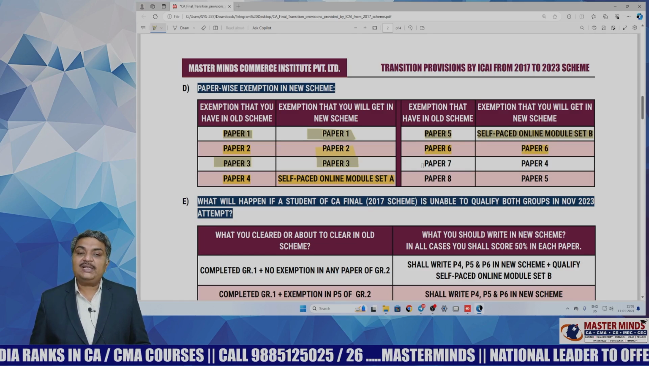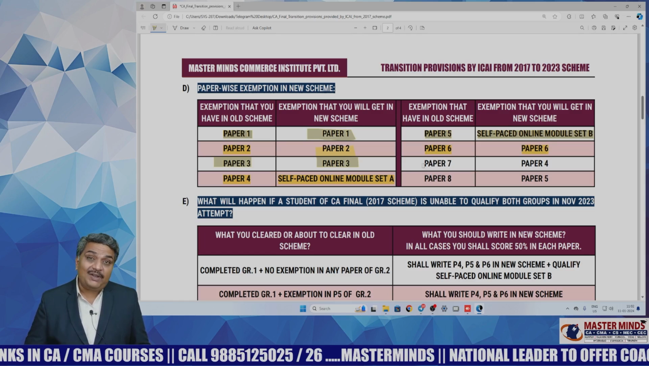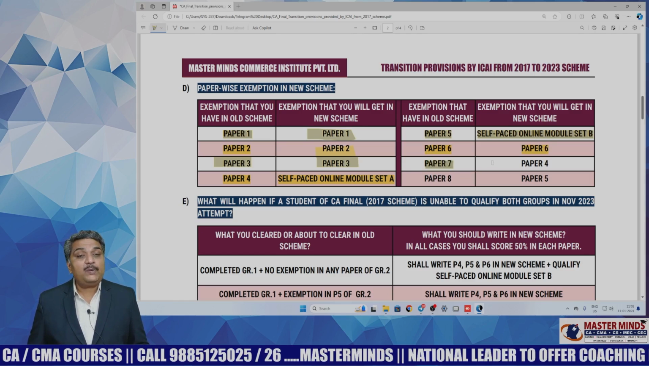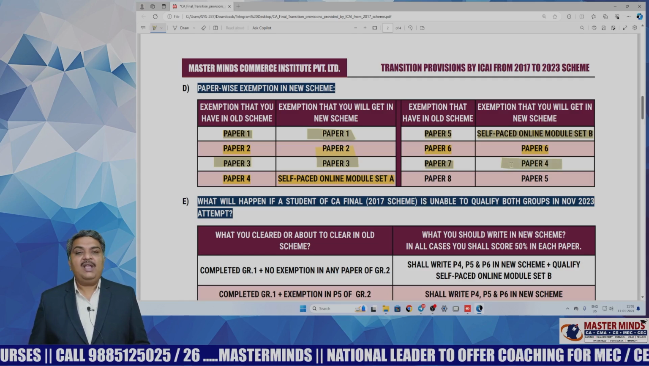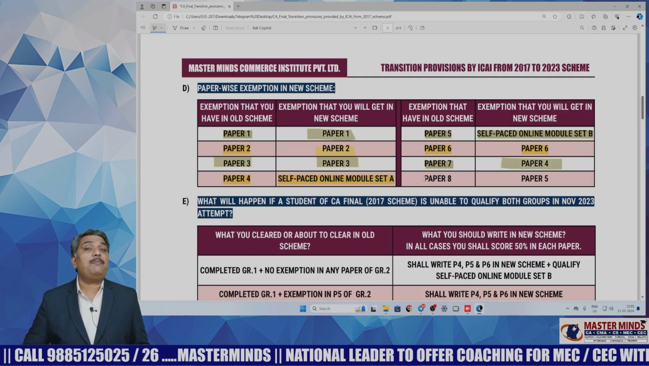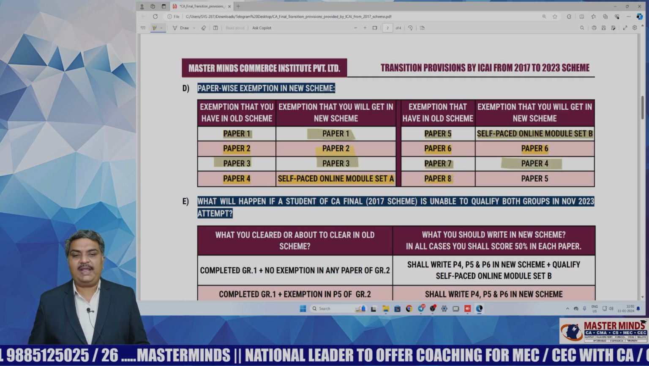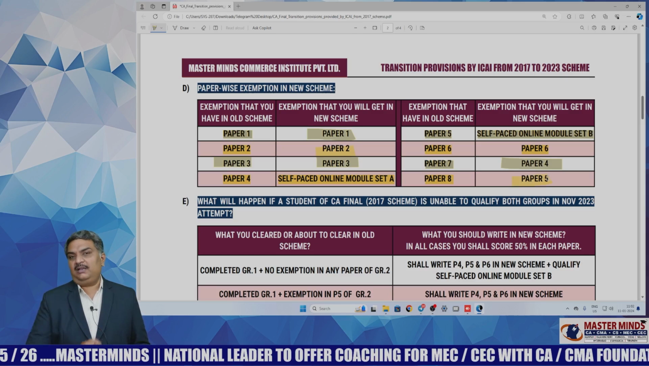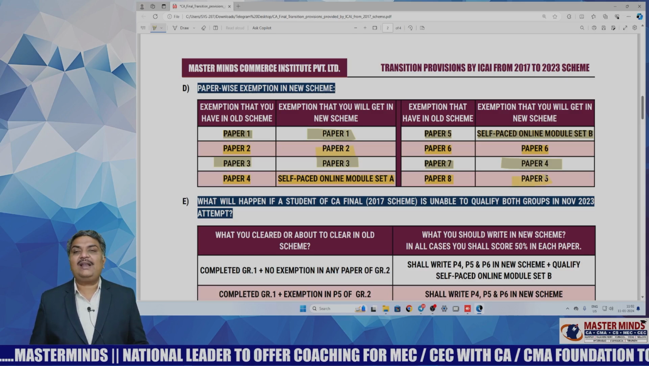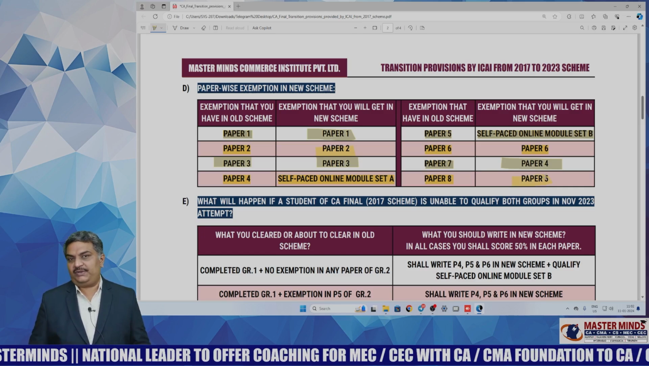And if a student is having exemption in paper 7 in the old scheme, he will be given exemption in paper 4 in the new scheme. And if a student is having exemption in paper 8 in the old scheme, then he will be given exemption in paper 5 in the new scheme. So this is the clarity regarding the exemptions.